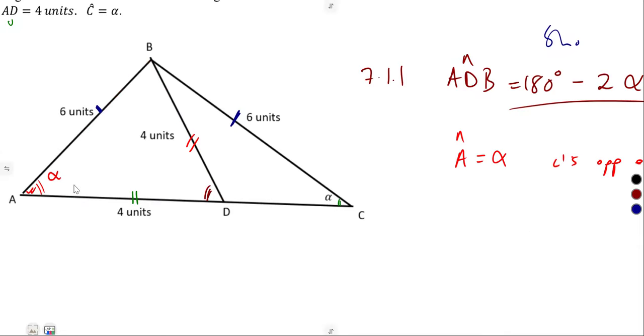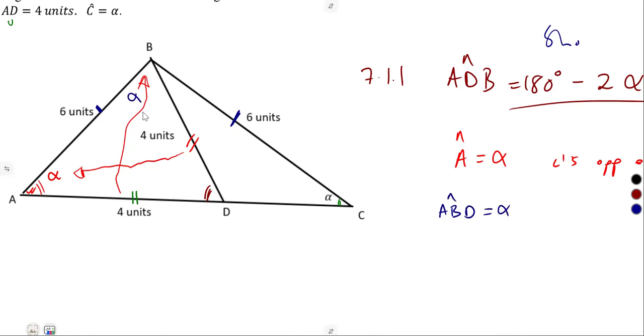So from triangle ABD, from those sides which are equal, the angle alpha here at A is the same as the angle there at B. So angle ABD is equal to alpha as well.